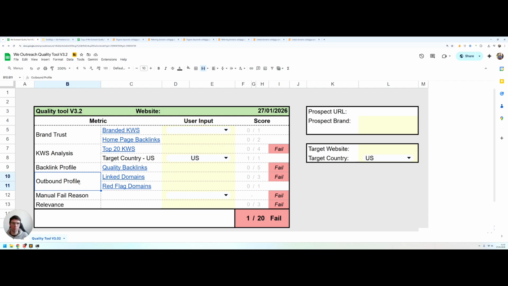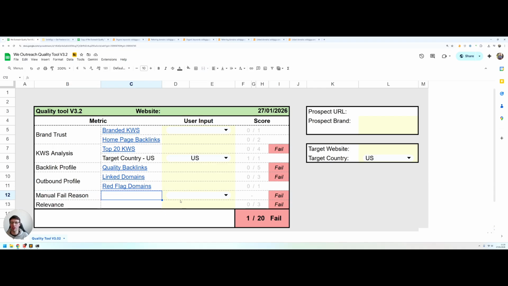So for our red flag domains, we're just getting a count of the number of times they link to these red flag domains, and that's just, as it says, the red flag for us that there's something deeper going on here, and Google probably can see it much better than us and doesn't trust this website.